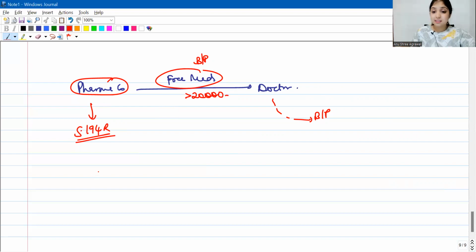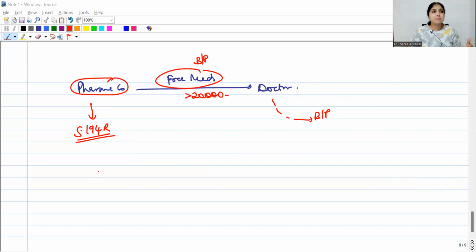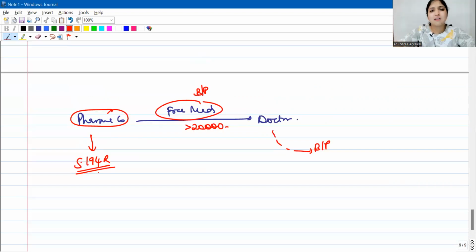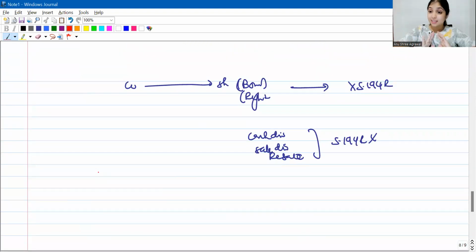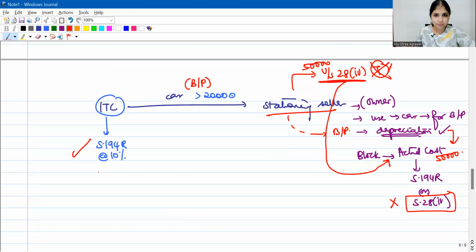Sometimes, brands give you free tickets. Sometimes they sponsor your foreign trips. All of these will get covered under 194R, provided the aggregate value of benefits or perquisites which the brand has given you in that entire year has exceeded 20,000. If it exceeds 20,000, you will not deduct tax on just the excess. You will deduct tax on the entire amount. Alright, entire amount, but only those gifts which you got after 1st July 2022.